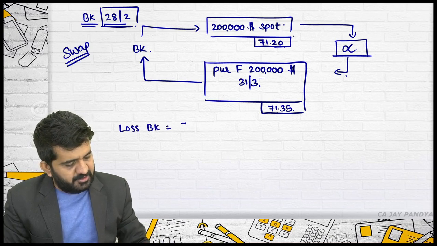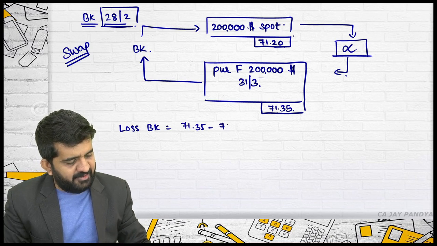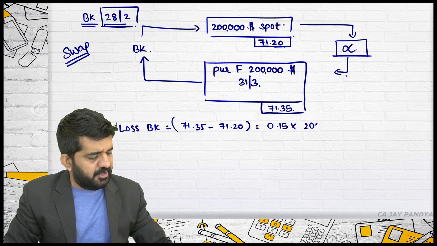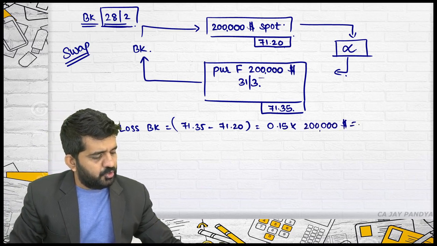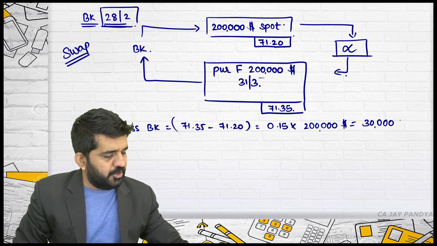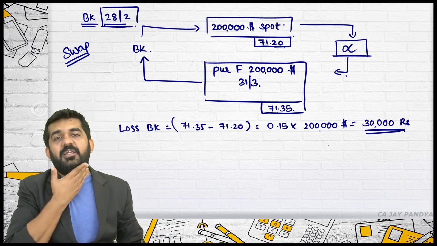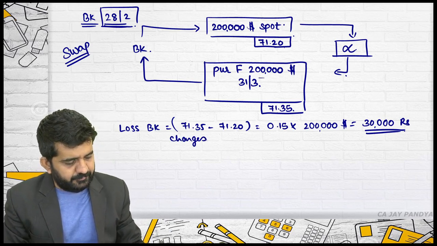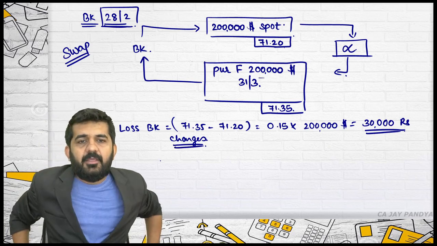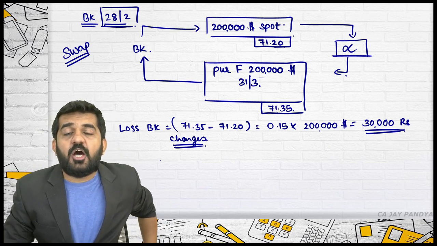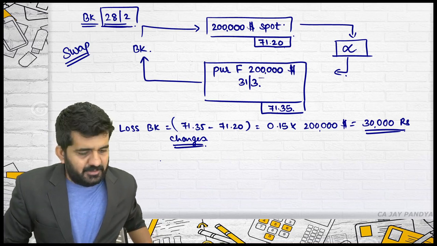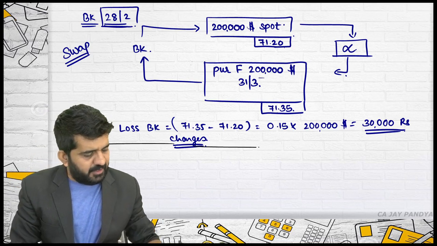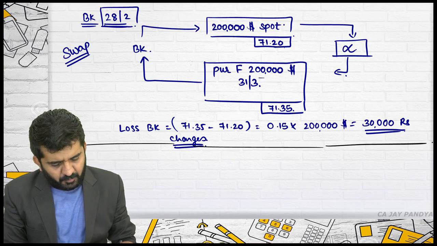Of how much? 71.35 minus 71.20, it is 0.15. Under consideration is $2 lakh. So the loss is 30,000 rupees, which the bank will be recovering from the customer. Is it alright? This will be charges. Is it alright? The bank will also charge or give some interest to the customer. Is it alright? On 28th of February, see, the bank is planning for some interest. What is happening on 28th of February?